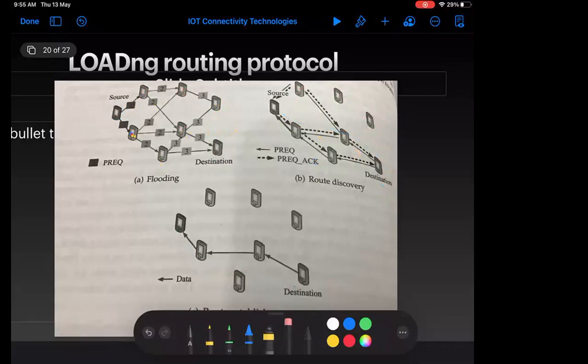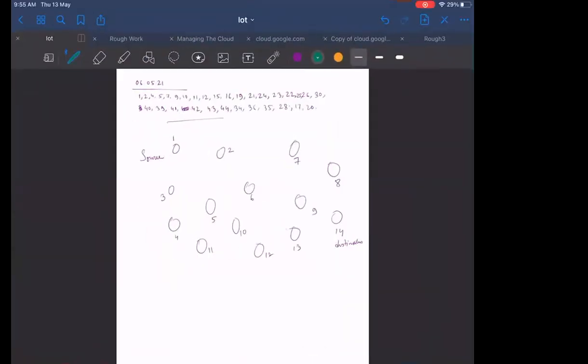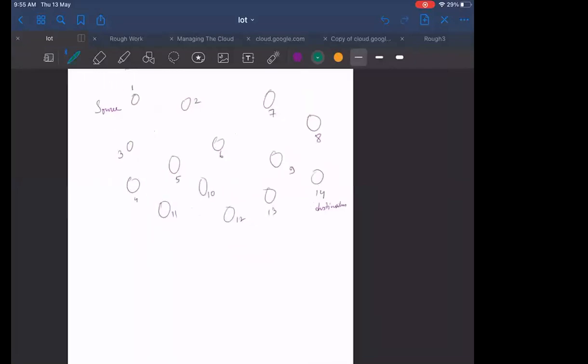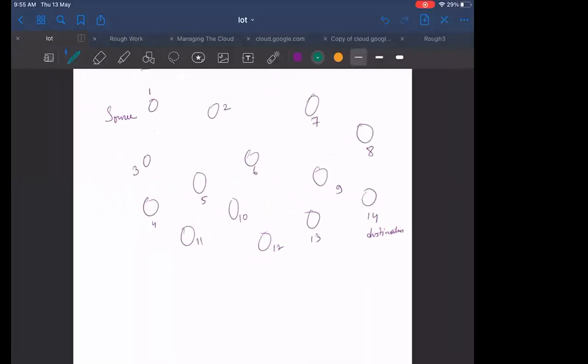Okay, fine. So your assignment is to draw this diagram, and you have to find out the shortest path using hop count. That is your job.